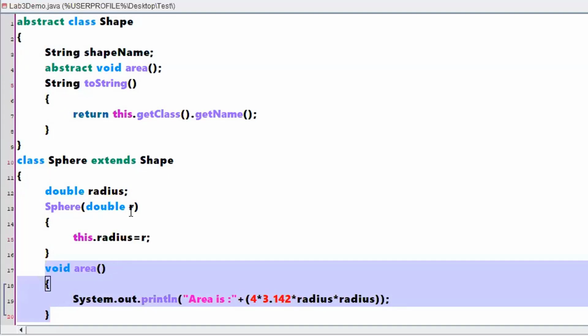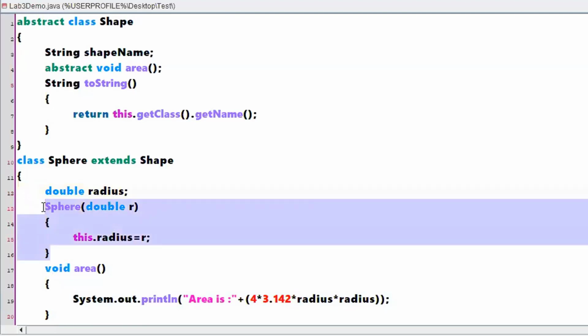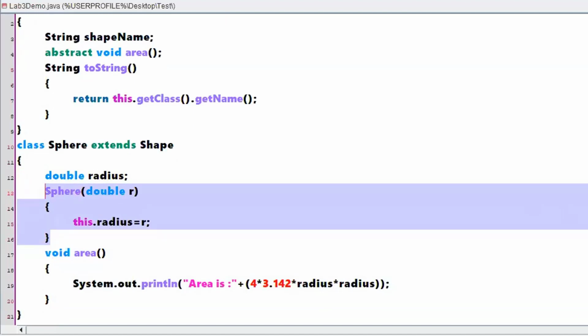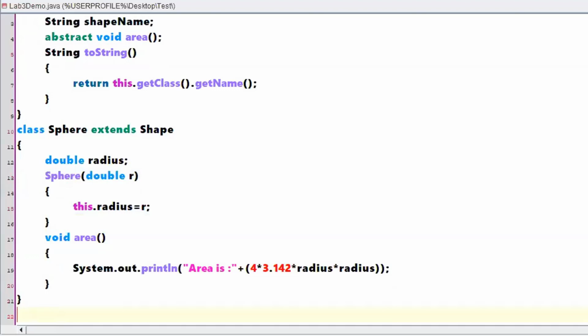So I need to make a local variable into an instance variable such that this particular instance variable may be useful in other methods of the class. So I'm just creating one constructor. Its work is to just assign the value passed from the user to this particular instance variable. Right? Shall we just create a main class and cross check whether things are working or not?